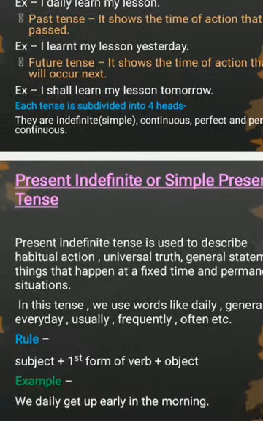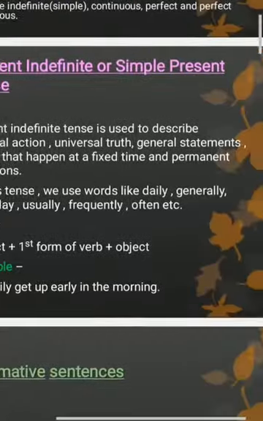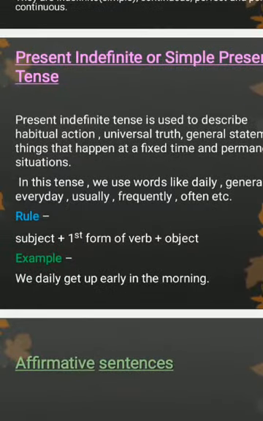Now, the first tense is present indefinite or simple present tense. Present indefinite tense is used to describe habitual action, universal truth, general statements, things that happen at a fixed time, and permanent situations.